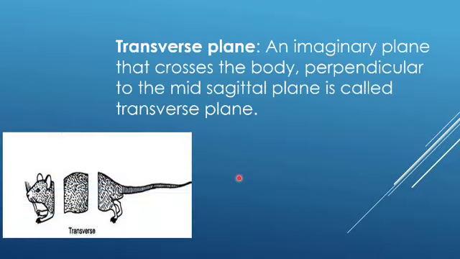Transverse plane. An imaginary plane that crosses the body perpendicular to the mid-sagittal plane is called the transverse plane. This is the animal and these are the transverse planes across which the animal is cut.